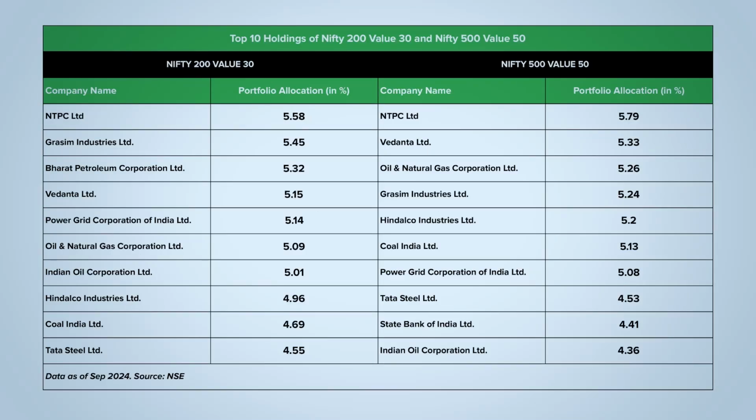Now, let's look at the top 10 holdings of these indices. NTPC has the highest allocation in both indices. Also, 9 of the top 10 holdings are the same in both indices and are mostly large cap companies. Now that's because large caps generally trade at a lower valuation than mid and small cap stocks. Apart from this, the large free float market cap of large cap stocks could also explain their higher representation in the index. Okay, let's now look at the performance of these indices.